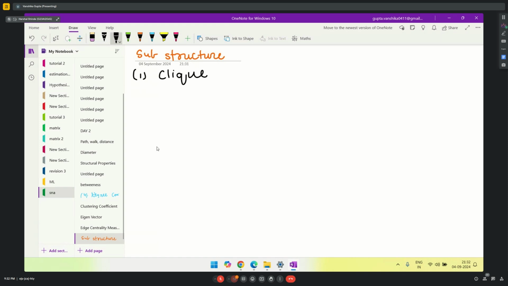Now it is the most tightly knit or most tightly joined subgraph. Subgraph is nothing but a part of the entire big graph.